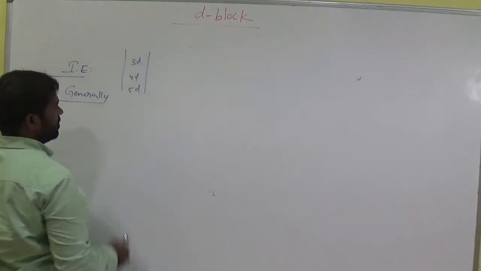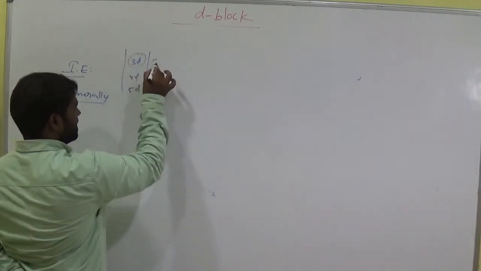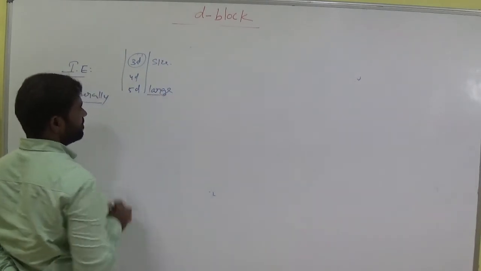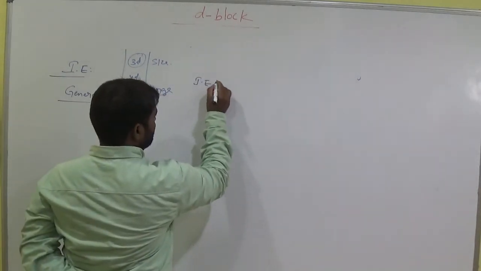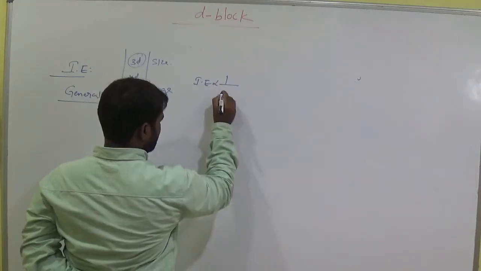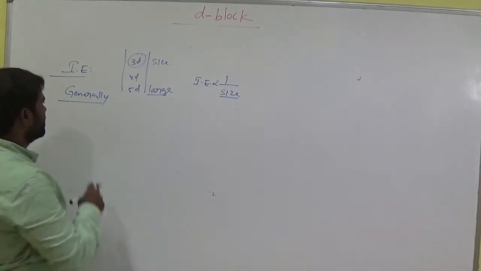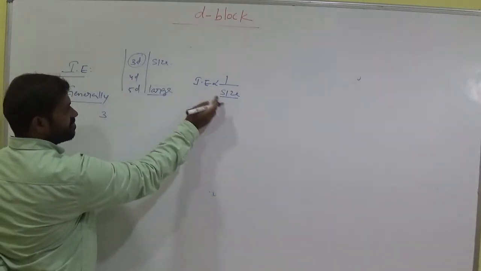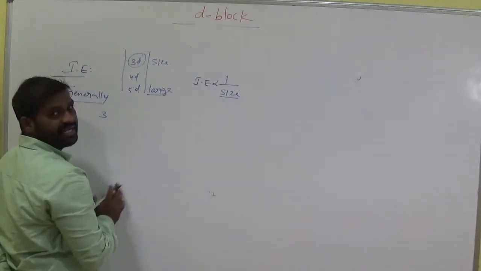The 3d atoms are small in size, and we expect the others to be large. Ionization energy is generally inversely proportional to size. So a small size has more ionization energy. If size is small, ionization energy is more.